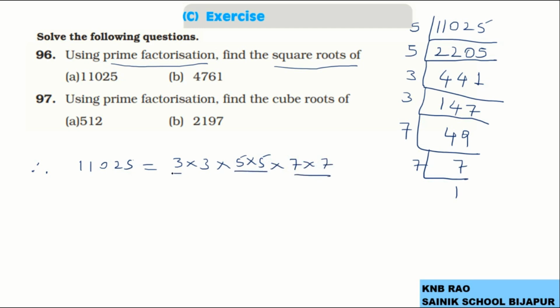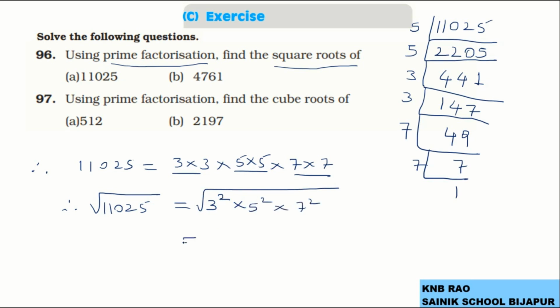That means we have got each prime factor in pairs. Therefore, this is a perfect square. 11,025 is a perfect square, and its square root is, from each pair of prime factors we take one, that is square root of 3 square, 5 square and 7 square gives us 3, 5 and 7, and their product is 105.